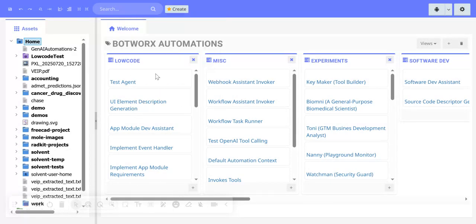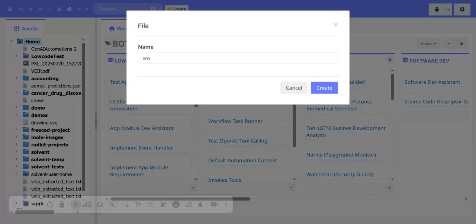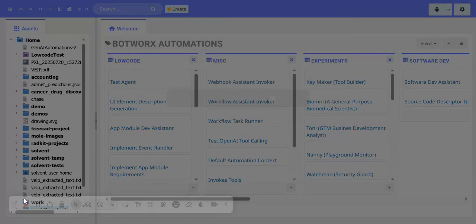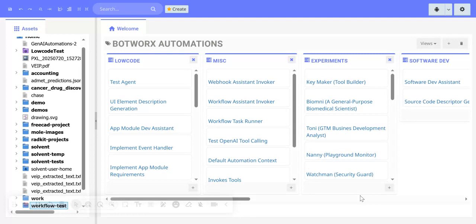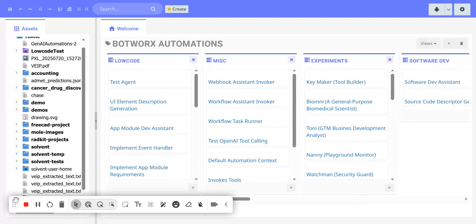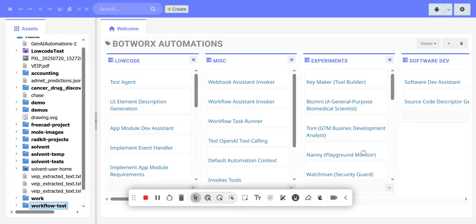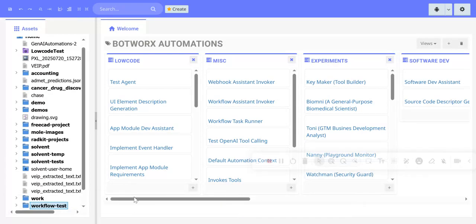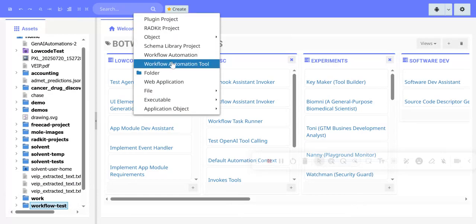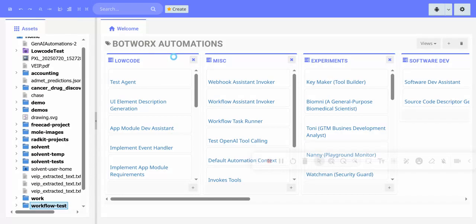Create a folder first. Let's call it workflow tests. Yeah, hope this goes well. Select that, make sure it's the right folder selected. Now we can create a workflow project within that folder.